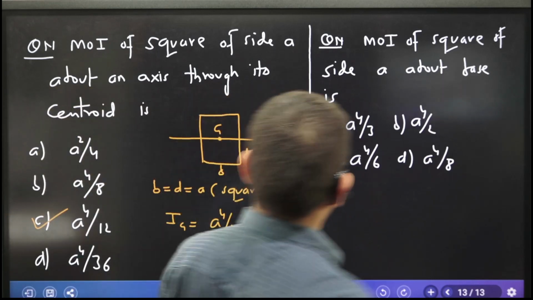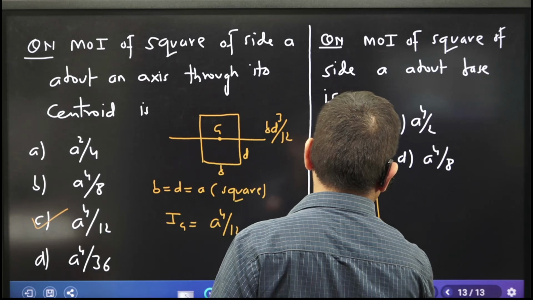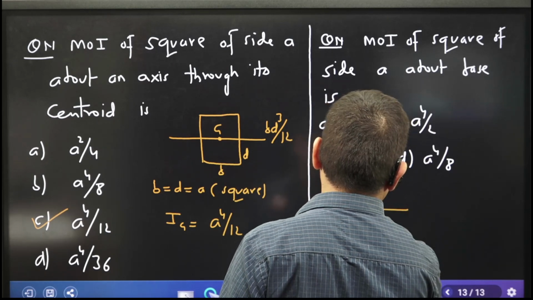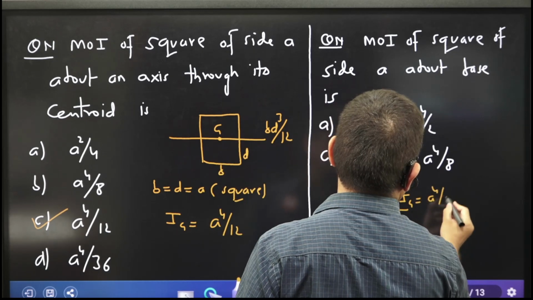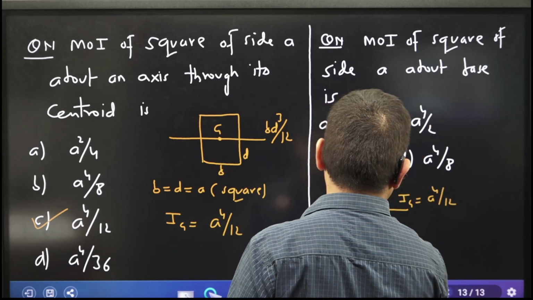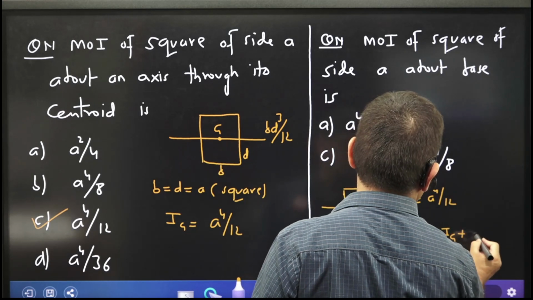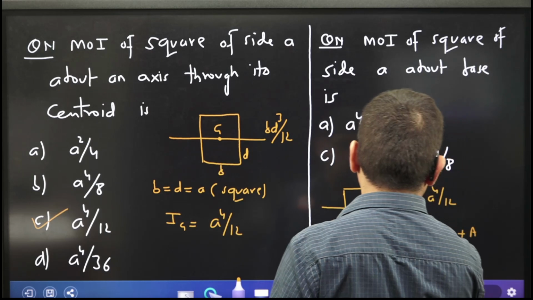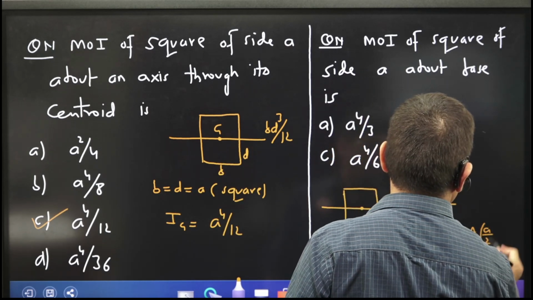Okay, about the base. Now the question is this. Square: Ig is a raised to power 4 by 12. But I want to find out Ix, which is Ig plus area into parallel distance squared. How much is that distance? a by 2, a by 2 whole square.